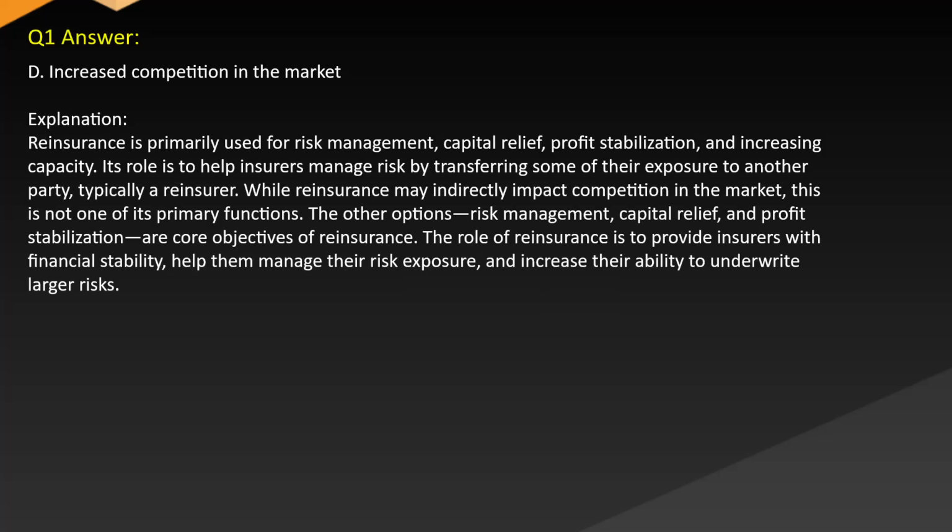Explanation. Reinsurance is primarily used for risk management, capital relief, profit stabilization, and increasing capacity. Its role is to help insurers manage risk by transferring some of their exposure to another party, typically a reinsurer. While reinsurance may indirectly impact competition in the market, this is not one of its primary functions. The other options, risk management, capital relief, and profit stabilization, are core objectives of reinsurance. The role of reinsurance is to provide insurers with financial stability, help them manage their risk exposure, and increase their ability to underwrite larger risks.